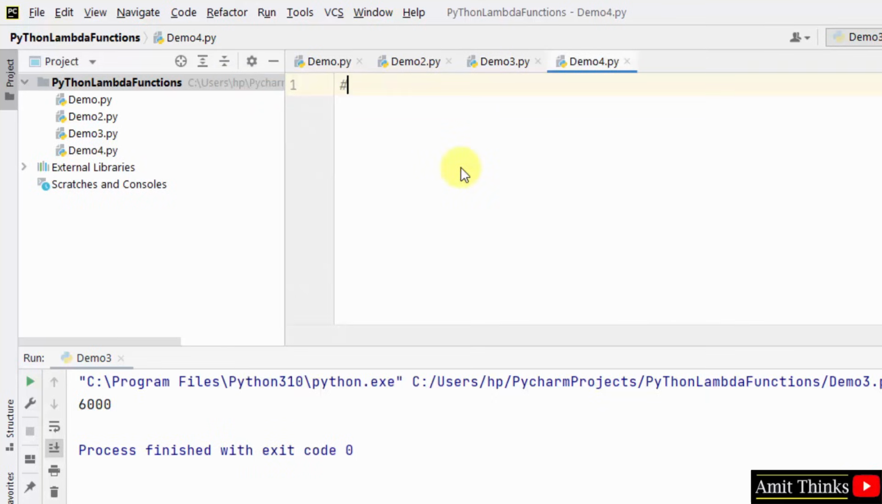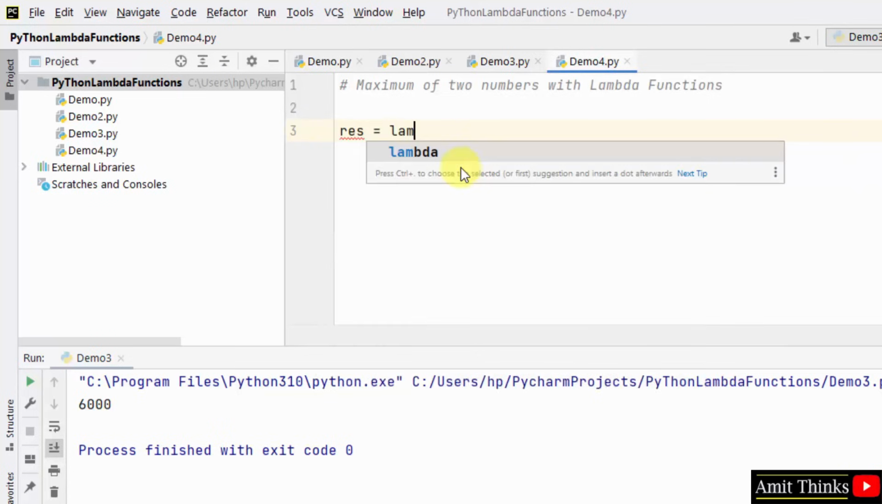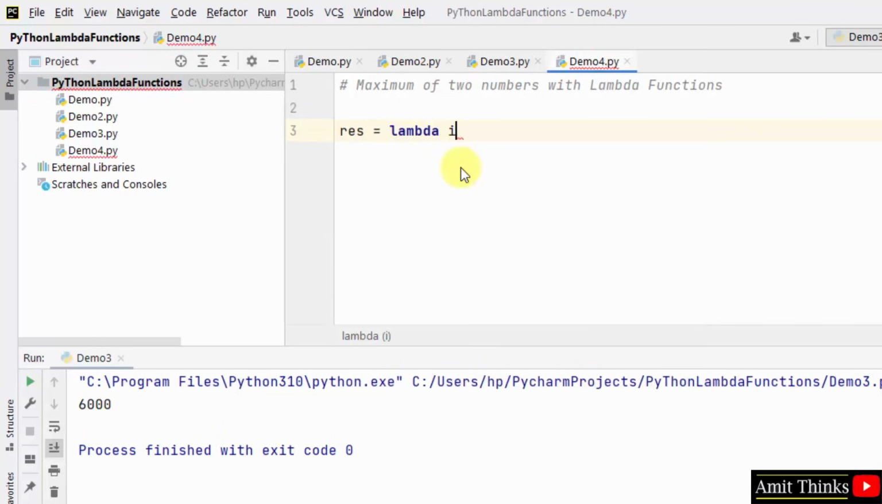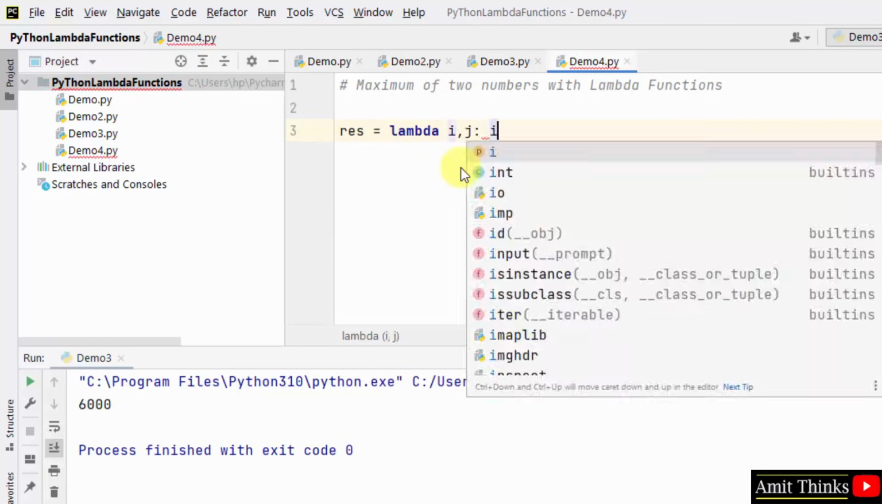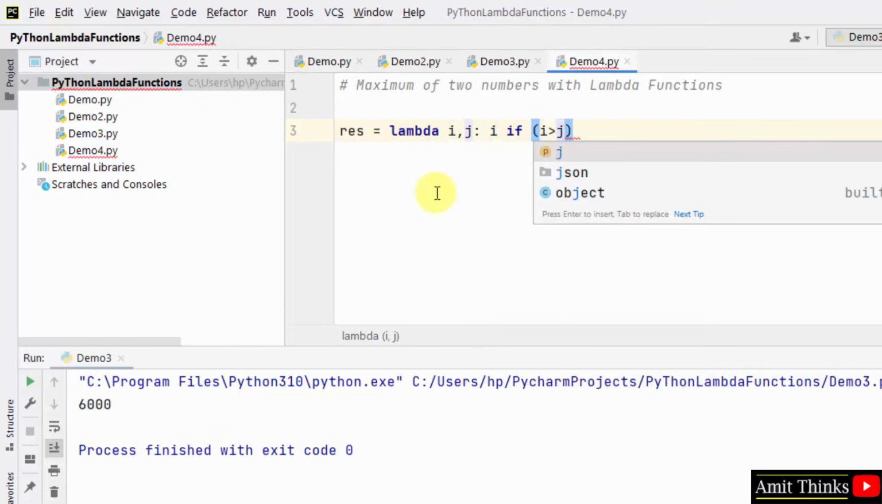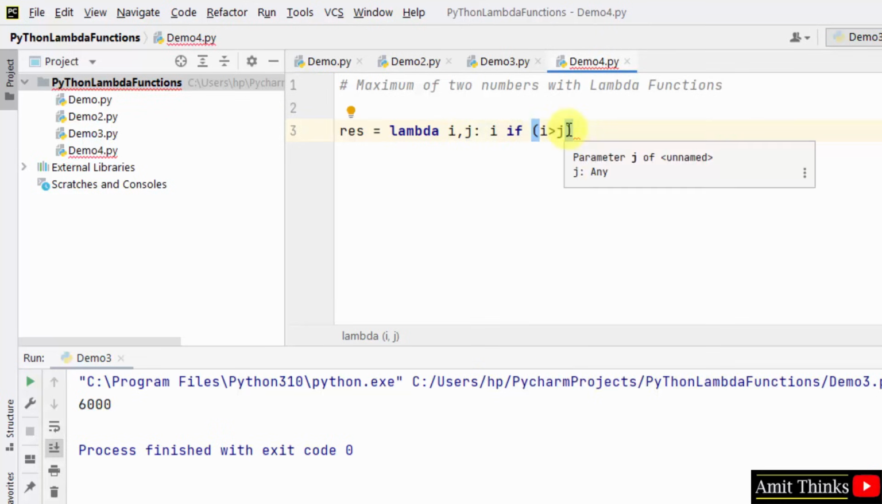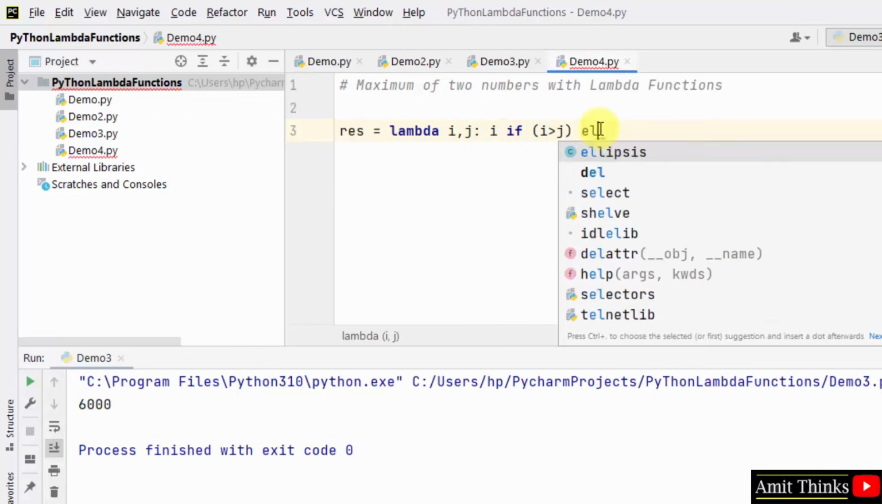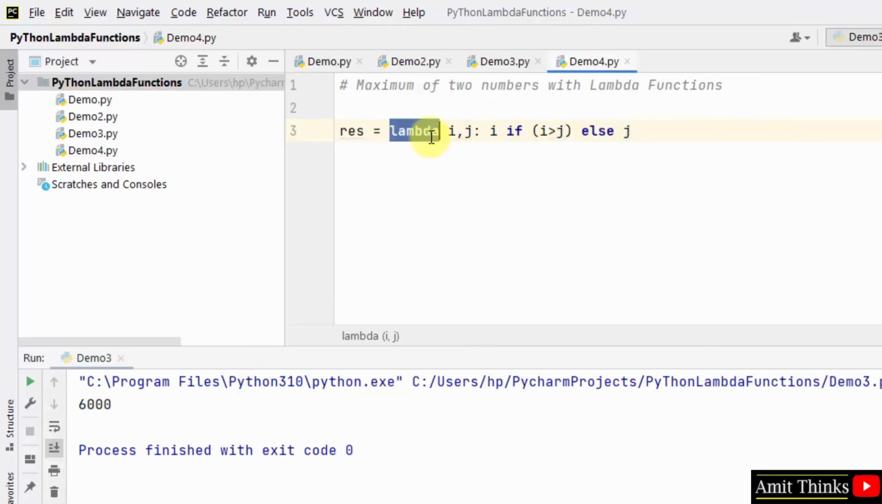Demo 4. Herein we will find the maximum of two numbers with lambda functions. How? Let us create a variable. Within that we have used the lambda keyword. So herein we are printing i if i is greater than j. That means if the maximum of i and j is i, it will print i, else it will print j. So we have set the conditions using lambda.